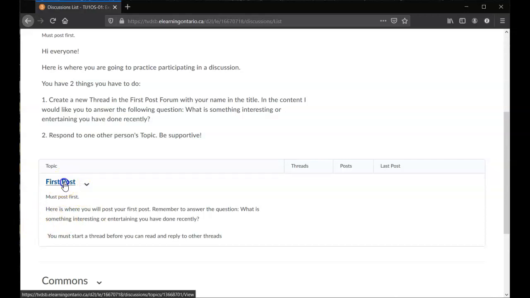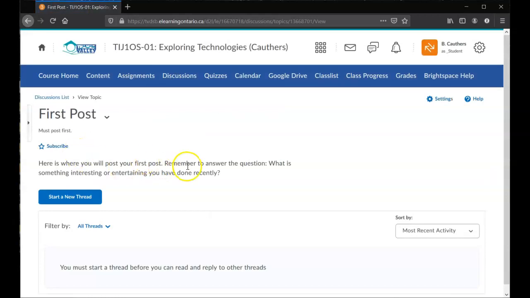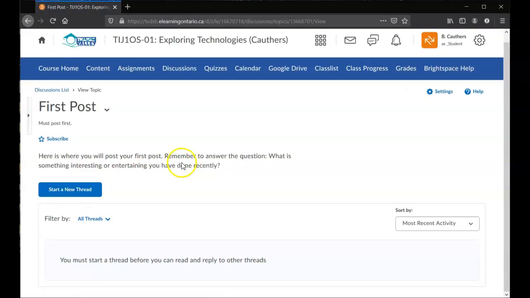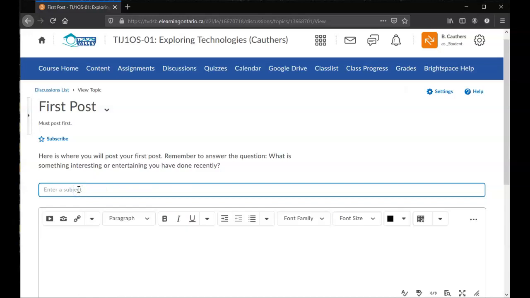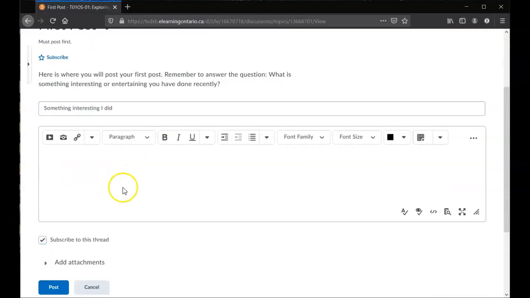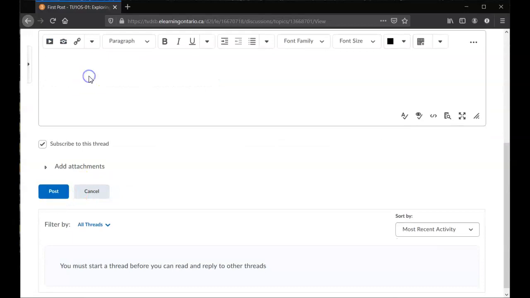So to do that, you click on first post, and you will see here up at the top it says start a new thread. And you can also see that it says you must start a thread before you can read and reply to the other threads. So you click on start a new thread, you put in a subject, something interesting I did, and then in this large section, tell everyone something interesting or entertaining that you have done recently. All right. Once you have done that, you will click on post.